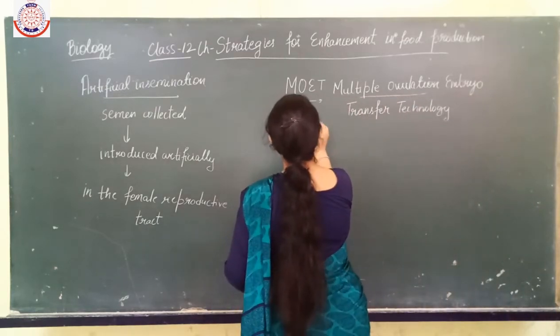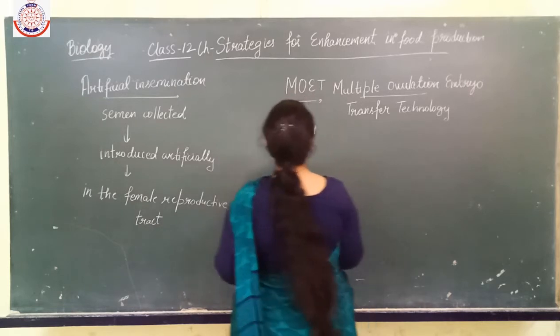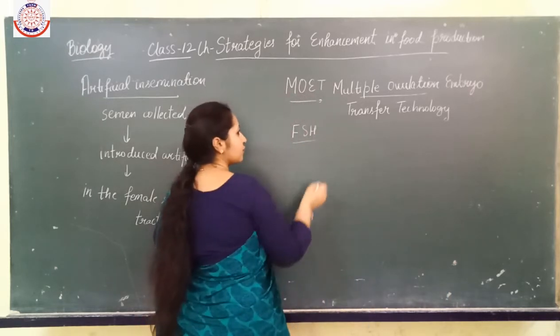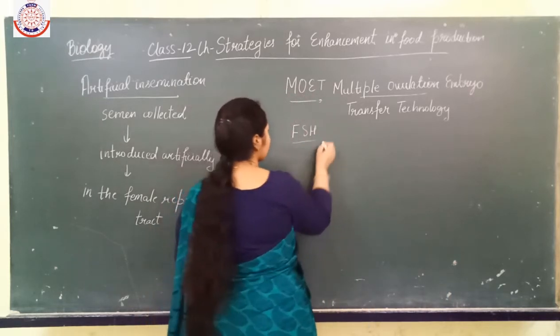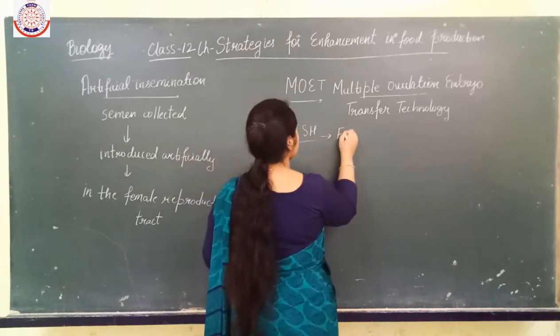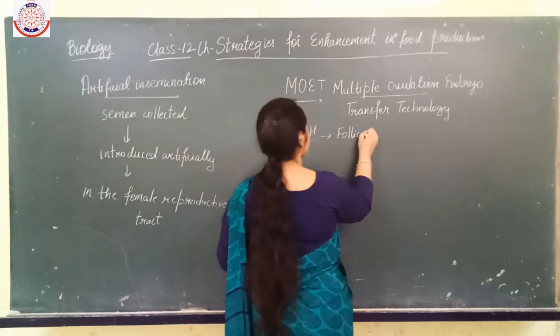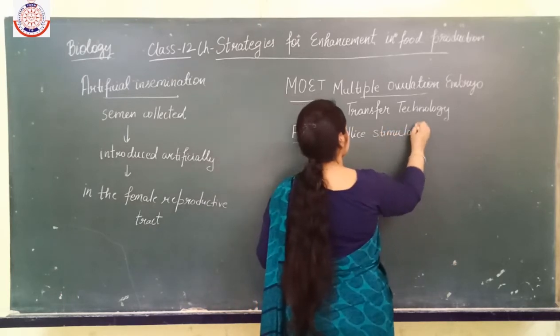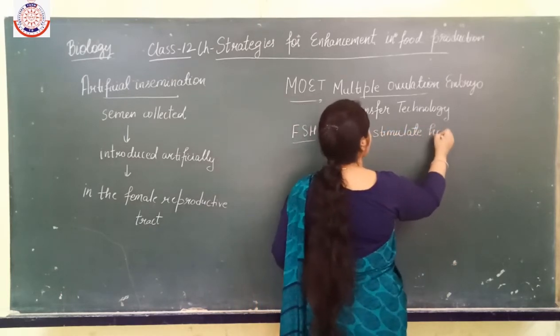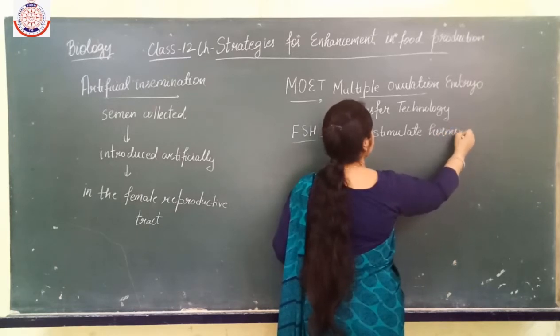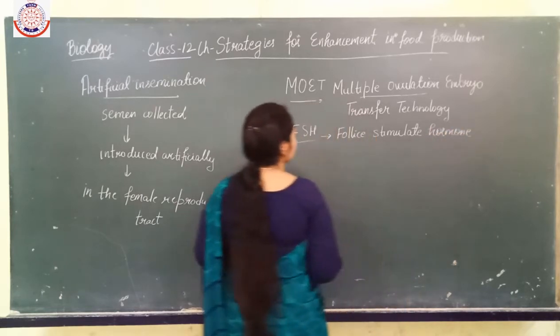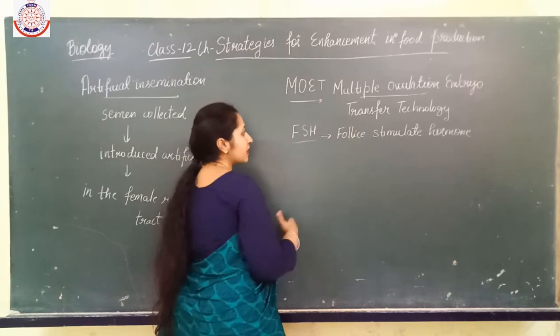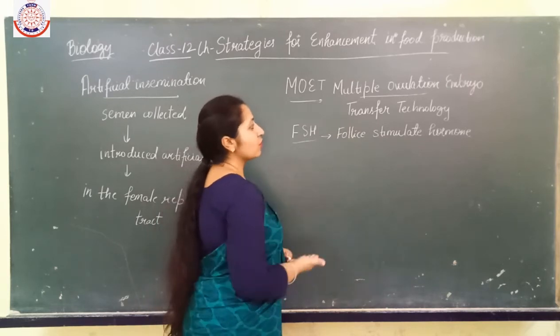FSH is introduced into the female by injection. What is this FSH? That is follicle stimulating hormone. This hormone is administered in the female cattle or any other organism.